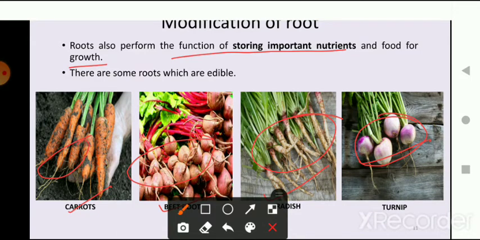And there are some roots that are edible. All these are edible roots. We eat all these roots. So for this modification, the plant roots modify themselves to store food, to store all the nutrition. And some of these roots we also eat.